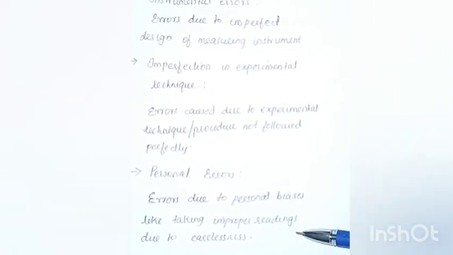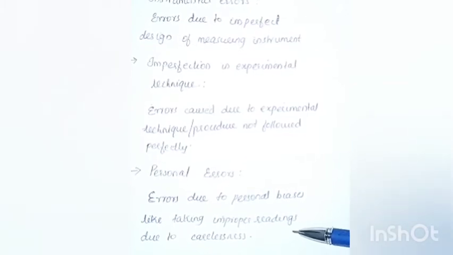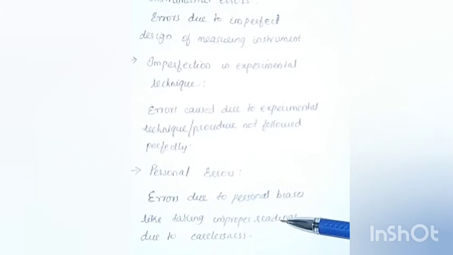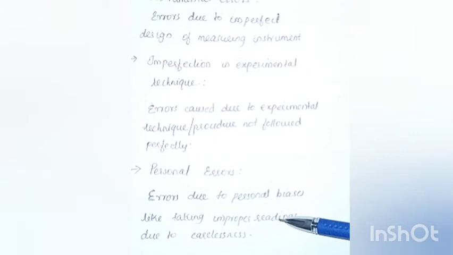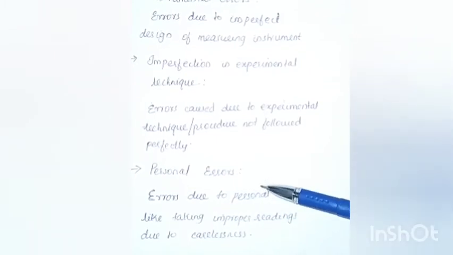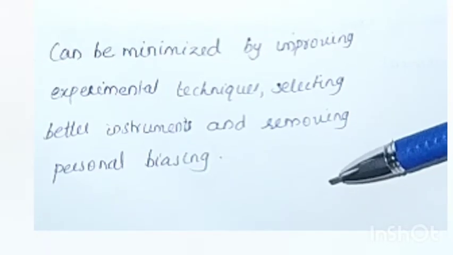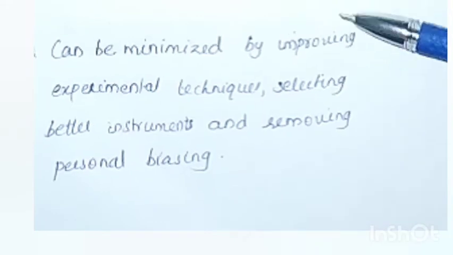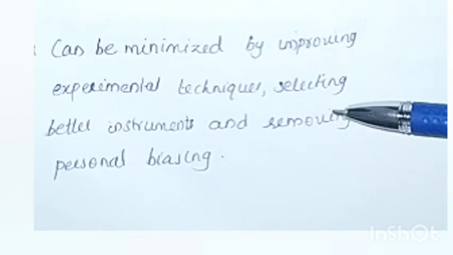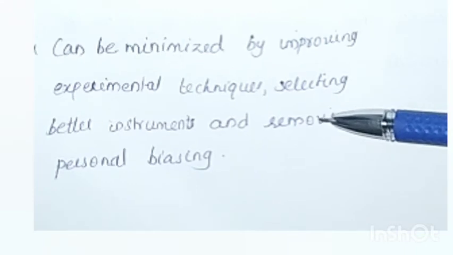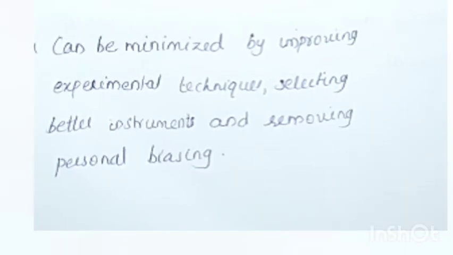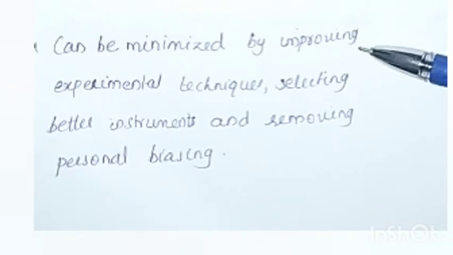Now the last systematic error is the personal error. These are the errors that occur due to personal biases, like taking improper readings due to carelessness. So the problem of the person who is taking the measurements can cause errors, and such errors are called personal errors. So these are the three types of systematic errors. Now how can we minimize the systematic error? We can minimize the systematic errors by improving experimental techniques or selecting a better instrument, and also by removing the personal biasing. So this is all about the systematic errors.